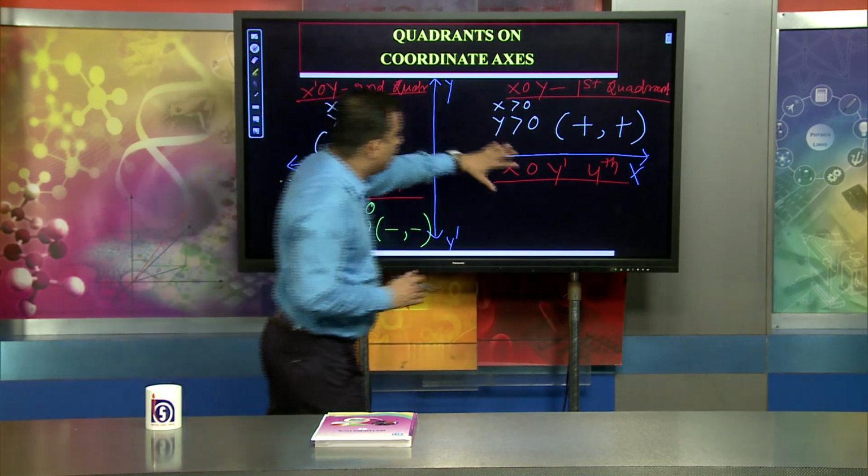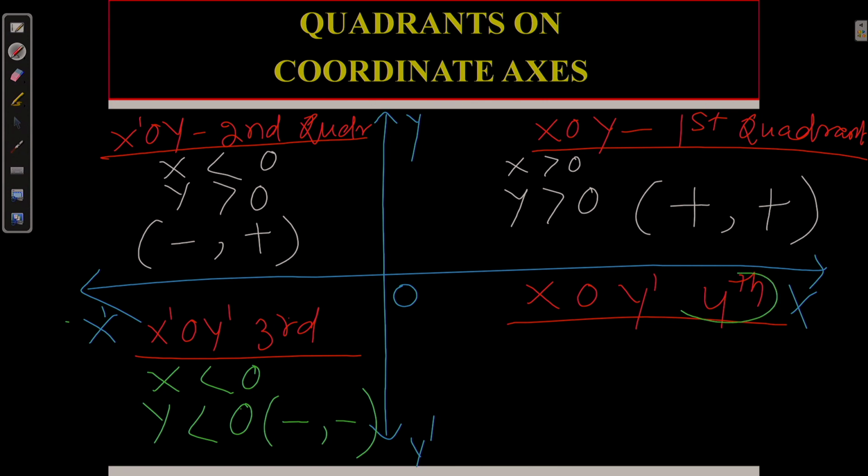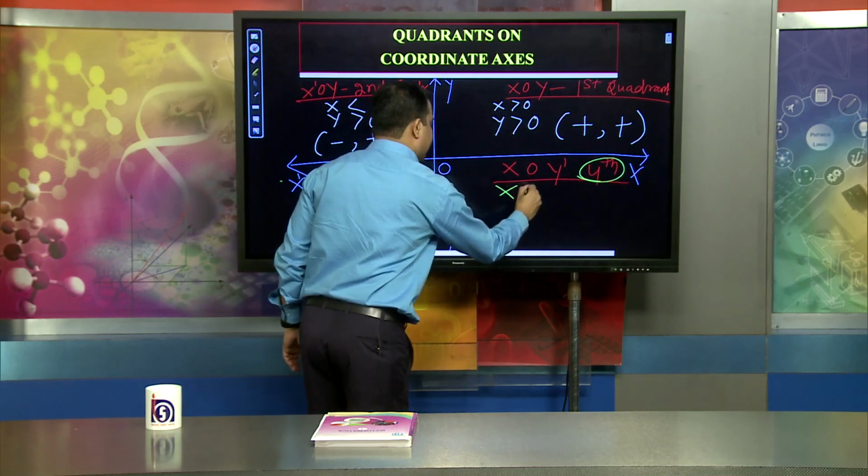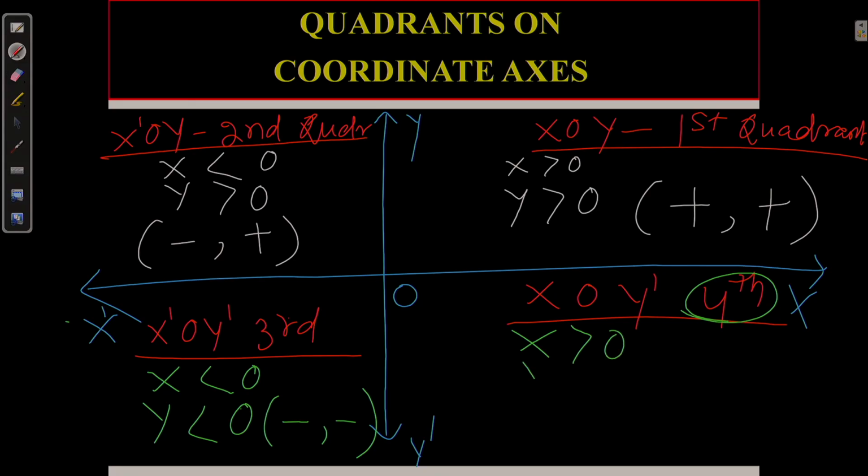When moving to the fourth quadrant, what is happening? The x component is positive, so x is greater than 0, and the y component is less than 0 because it is negative. So I can say simply the fourth quadrant is one positive, the next negative. So this is a very important result, dear learners.